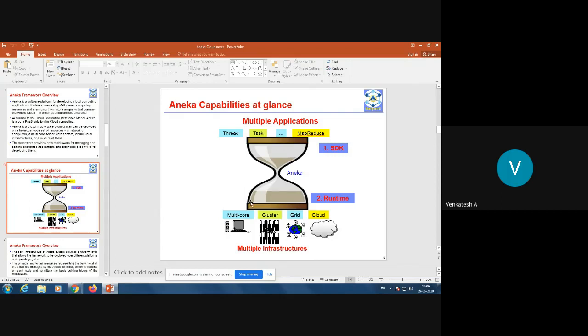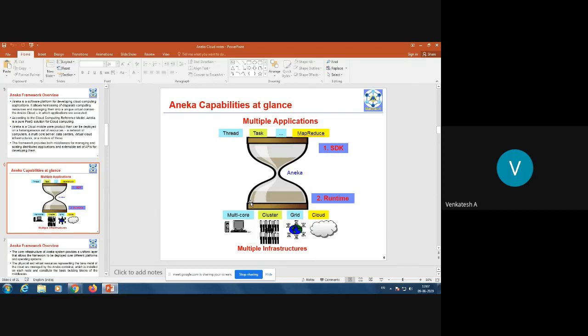So when I say Aneka, you need to understand that basically it provides middleware to install upon multi-core computers, clusters, grids, and so on, or a combination of these things. Then it provides an SDK, the runtime, and the complete platform to host applications, and at the end it provides the interface using which you can manage all these things.